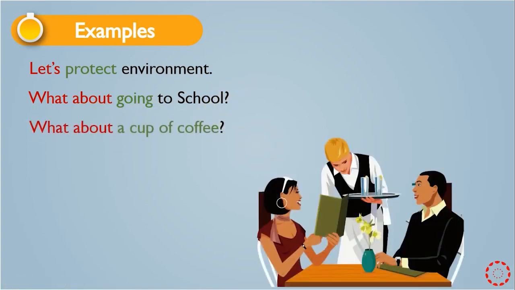What about a cup of coffee? This is the noun phrase that can follow what about it. What about a cup of coffee? A cup of coffee is a noun phrase, and at the end we have a question mark.